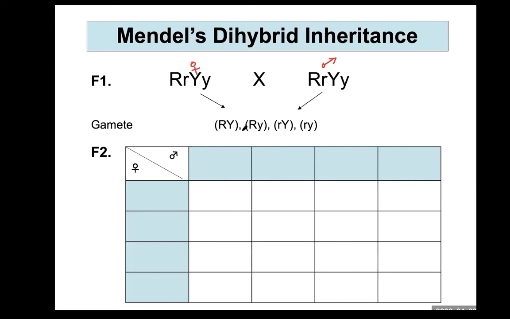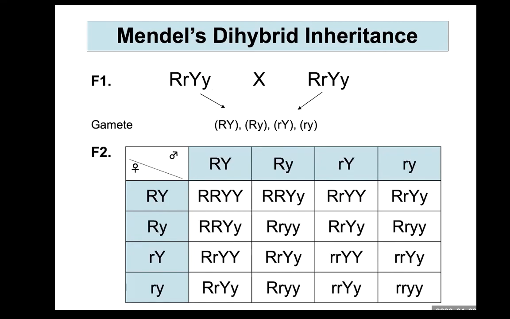How can you pull out this kind of gamete from this genotype? We will look at the genotype first. This indicates seed shape. This indicates seed color.